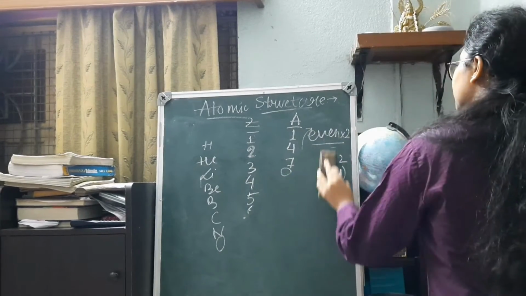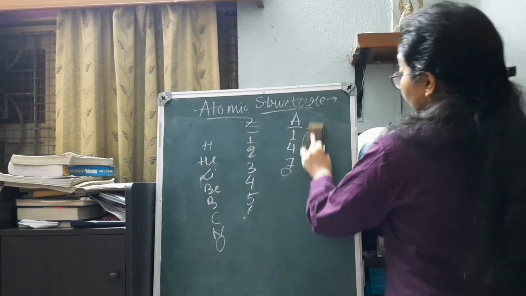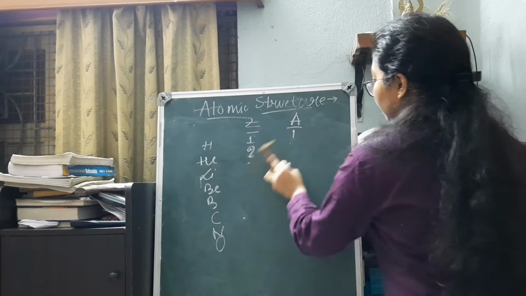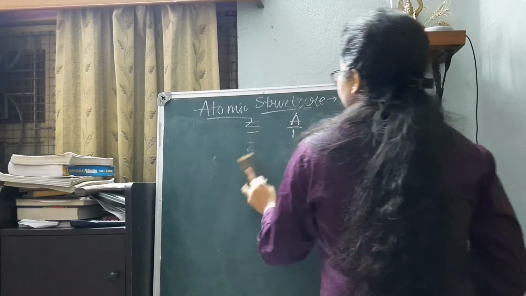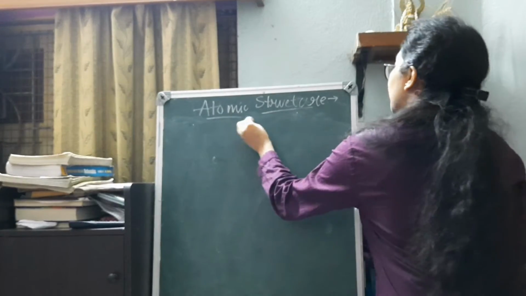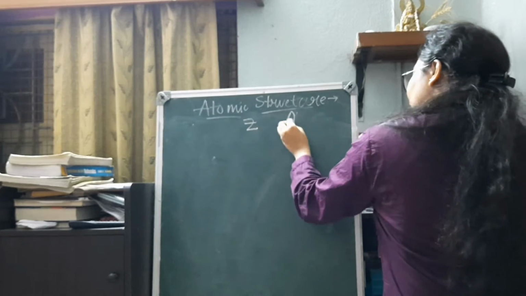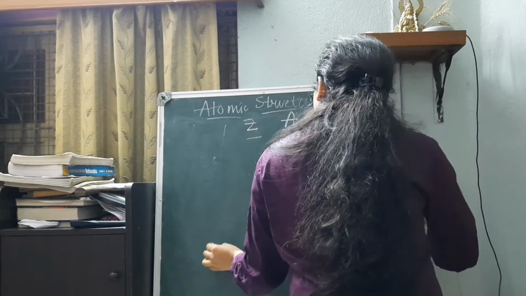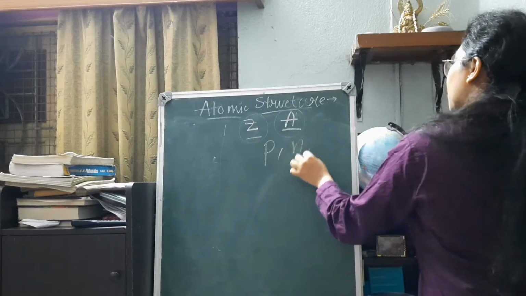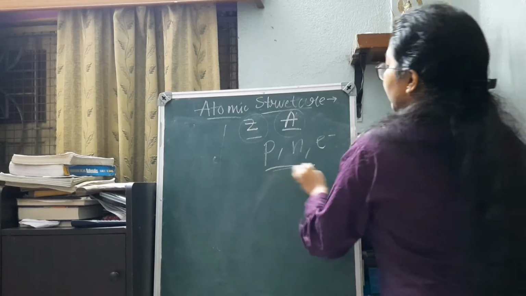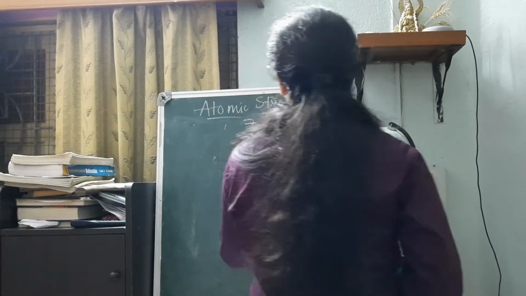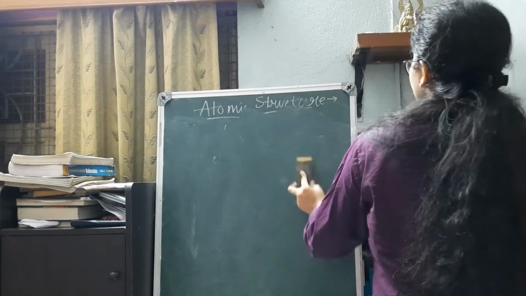You can also not go for this trick if you find it confusing, but it may help you in most other cases. I'm not writing the rest of the elements, you just have to memorize the atomic number of the element and the mass number of the element in proper order. If you know these two, you can easily find the value of proton, neutron and electron, just like I showed in the previous question.